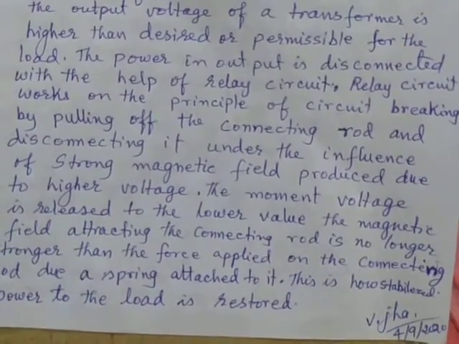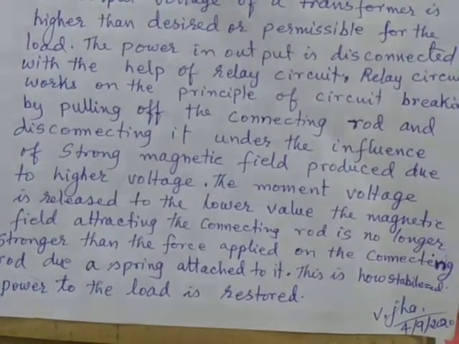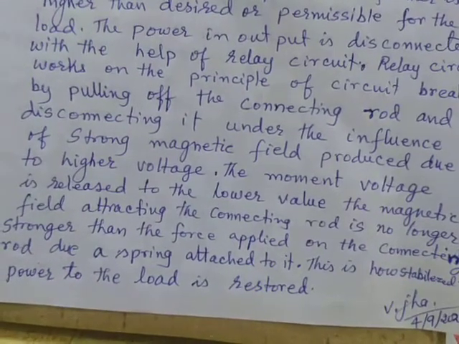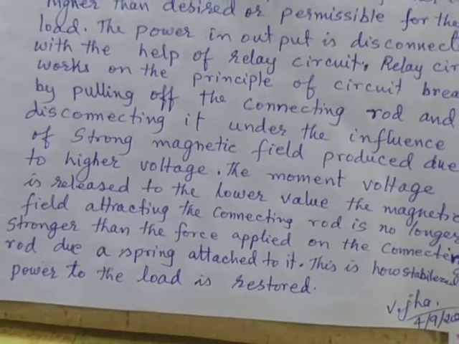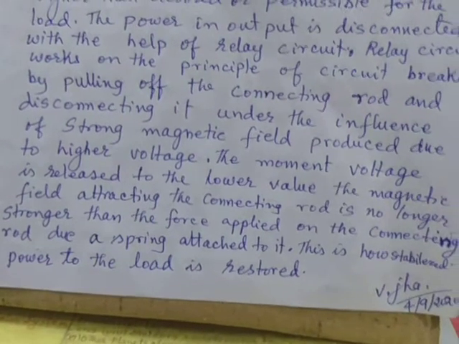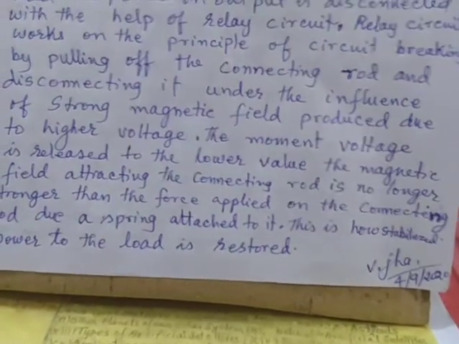The moment the voltage is lowered, the magnetic field attracting the connecting rod is no longer stronger than the force applied on the connecting rod by a spring attached to it. This is somehow a mechanical force overpowering a magnetic force.